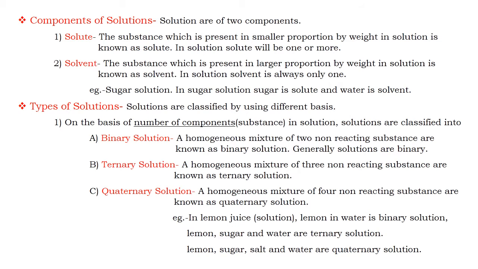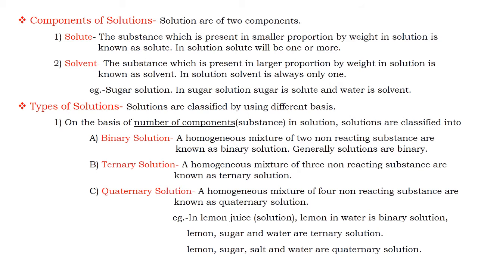The non-reacting substance present in a smaller proportion by weight in the solution is known as solute, and the substance present in a larger proportion by weight is known as solvent.